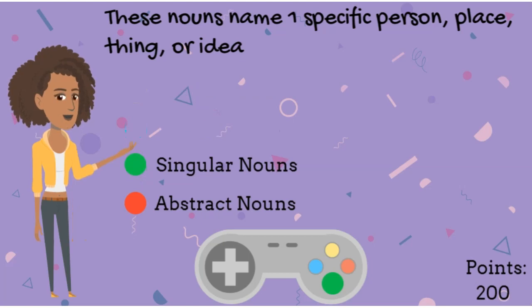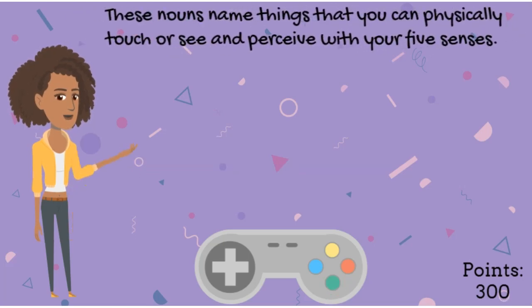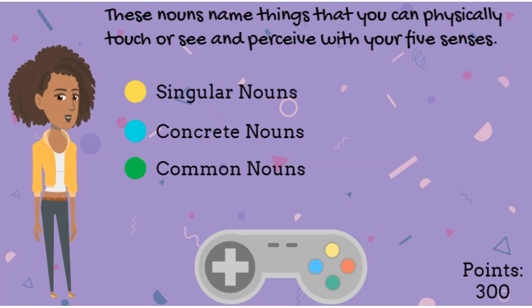You pressed the green button, and that's correct. Look, you have 300 points. Awesome. Now for the final question. These nouns name things that you can physically touch or see and perceive with your five senses.